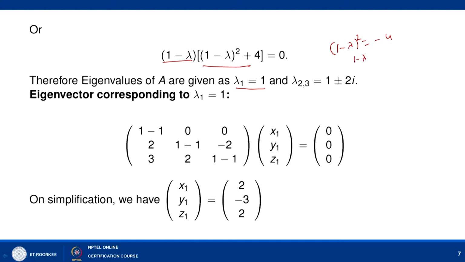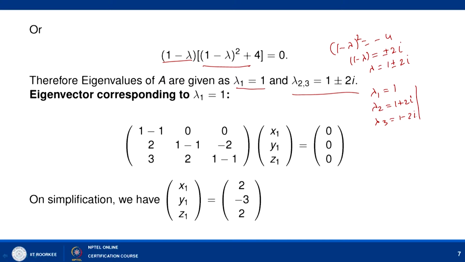So 1 minus lambda equal to plus or minus 2i, and lambda is equal to 1 plus or minus 2i. We call these lambda 2, 3, that is 1 plus or minus 2i. So lambda 1 equal to 1, lambda 2 equal to 1 plus 2i, and lambda 3 equal to 1 minus 2i. All three are distinct.